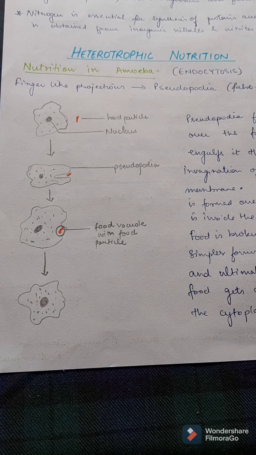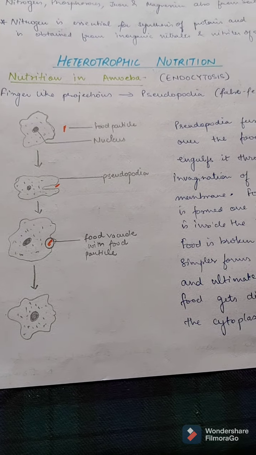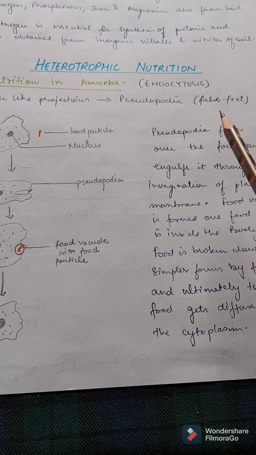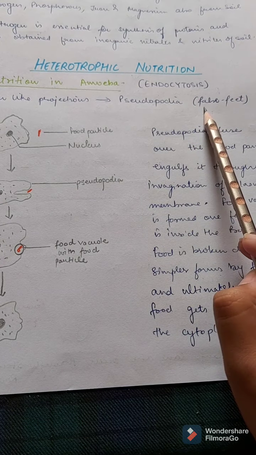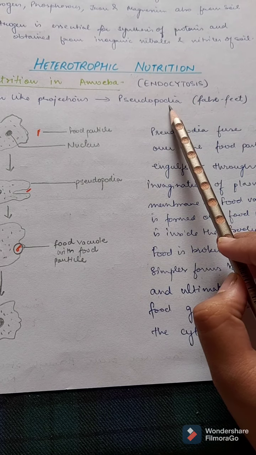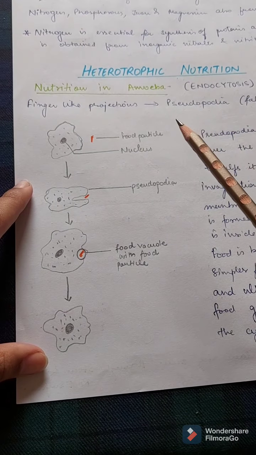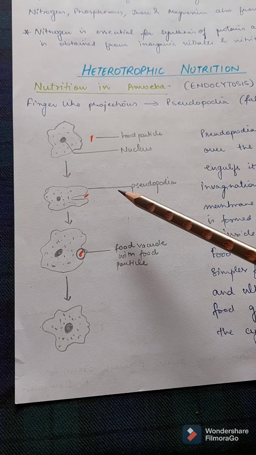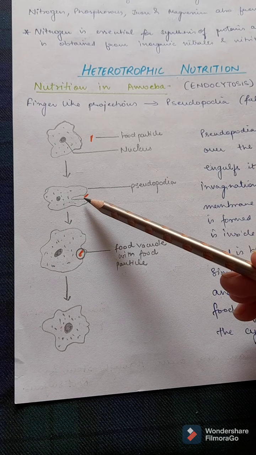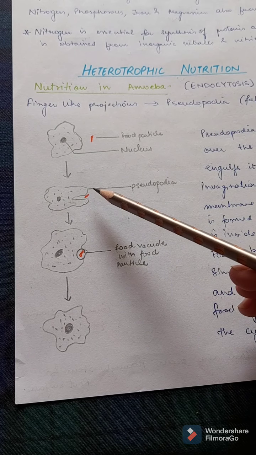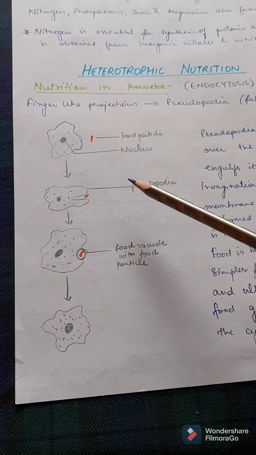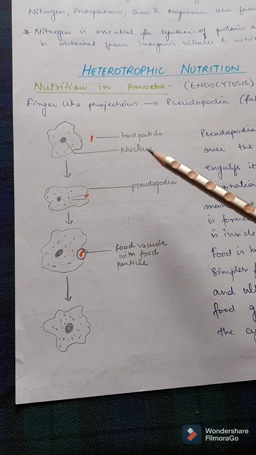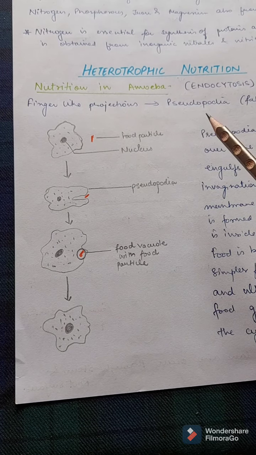It is a microorganism. So amoeba have finger-like projections which are known as pseudopodia. Pseudo means false, podia means feet, hence false feet. These pseudopodia are the finger-like projections which give the amoeba flexibility, and it keeps on changing shape due to the presence of pseudopodia.